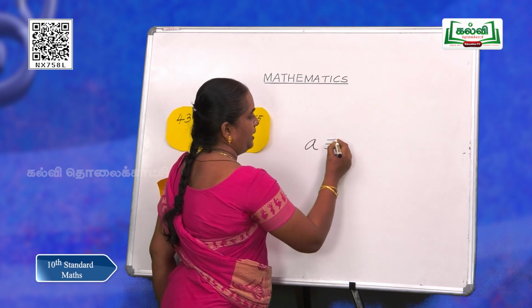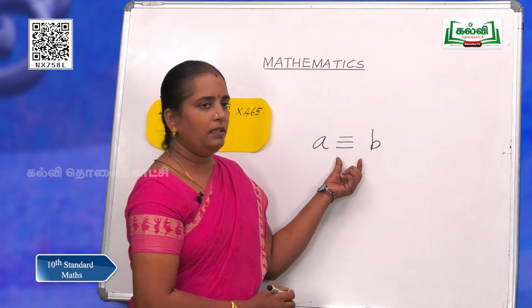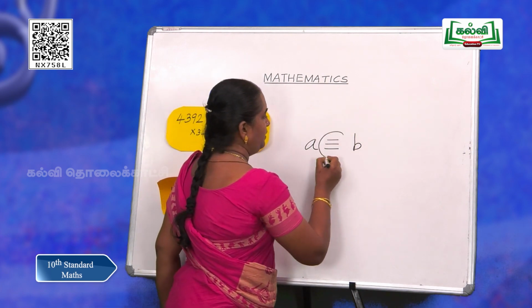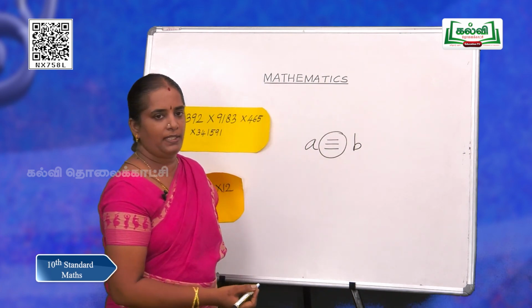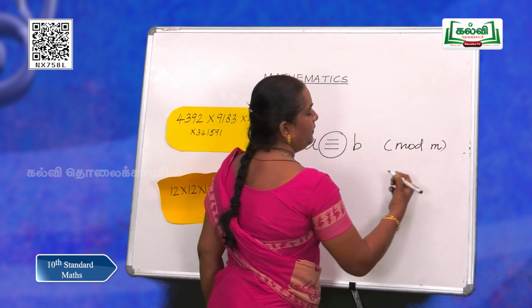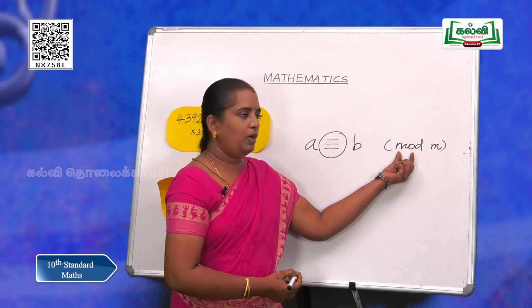So, if two numbers named by A and B are congruent, we are going to use this symbol or notation called congruence, modulo M. This modulo or mod simplified is called as modulus.